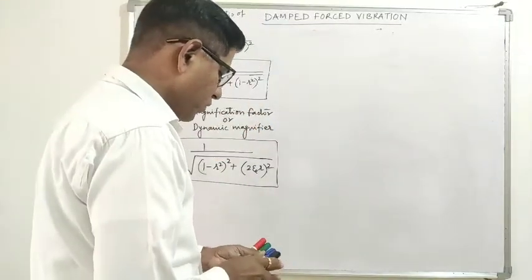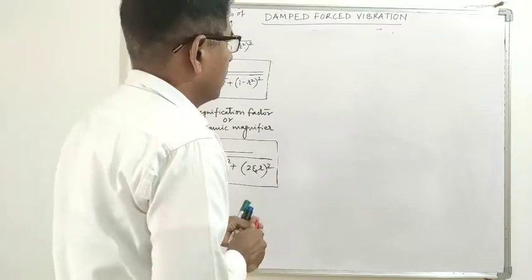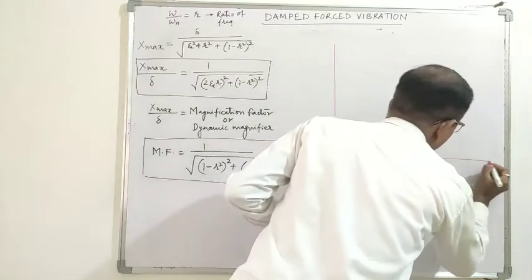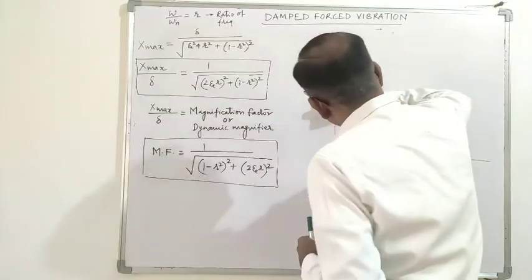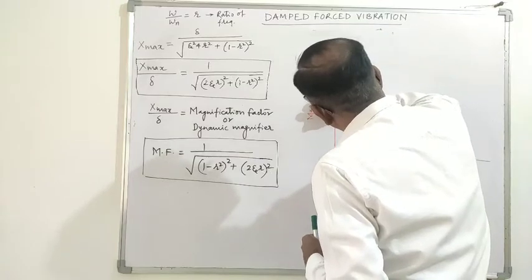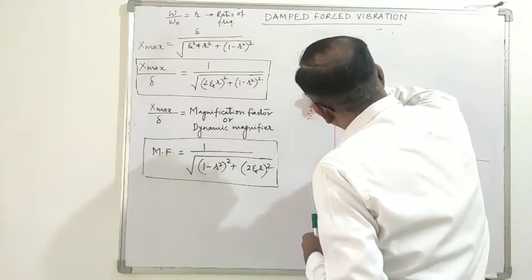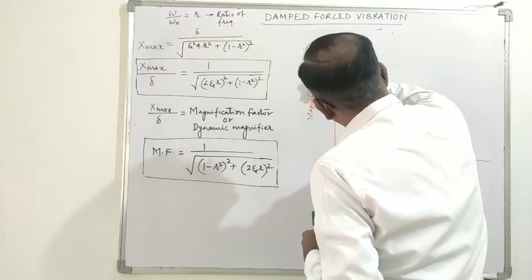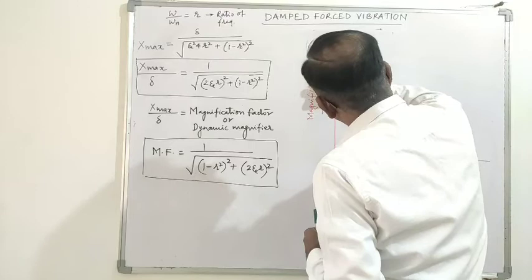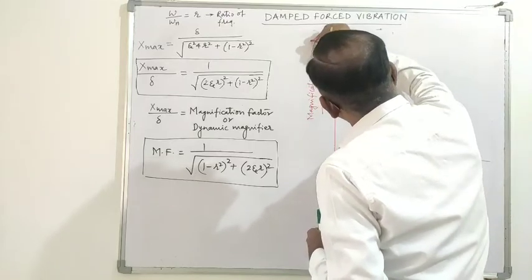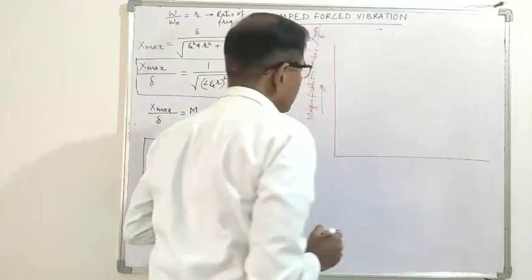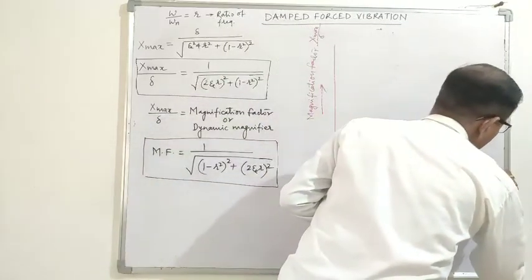So if you draw a graph, here is the magnification factor, that is x max upon delta, and this is r.